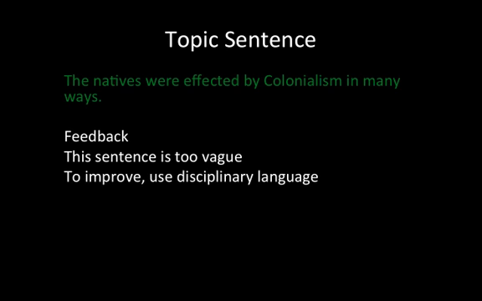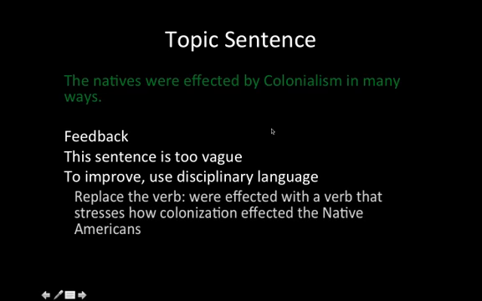So how do you go about improving a sentence like this? Obviously you need to use disciplinary language. This is everyday language in many ways, and therefore that's what causes the vagueness in the sentence.